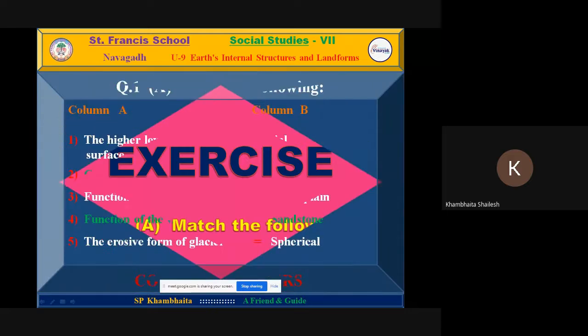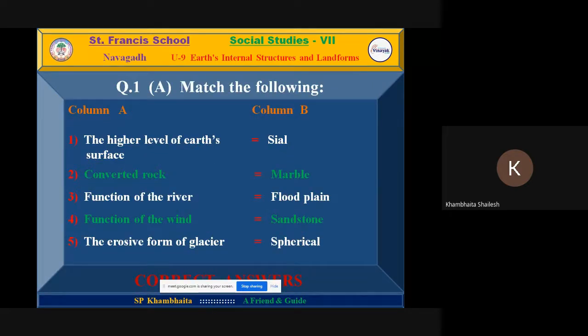First question is make the following. Here you can see the correct answer. Now I told Kunj to read. First one, the higher level of Earth's surface. Second one, the converted rock, marble. Third one, function of the river, plain. Function of the wind, sandstone. The erosive form of glacier,